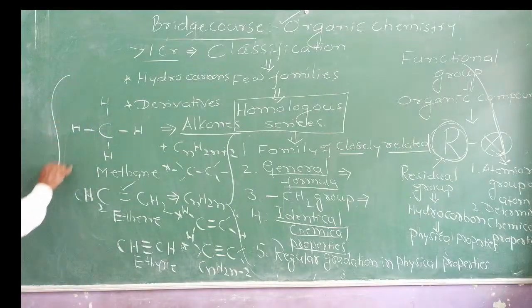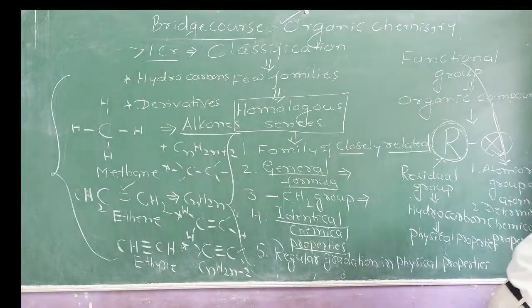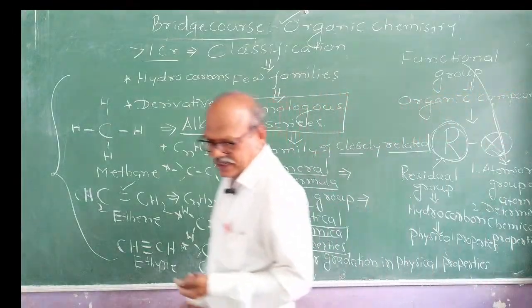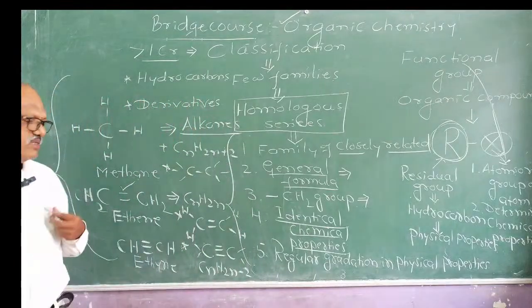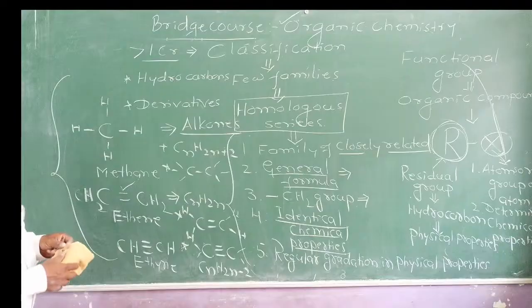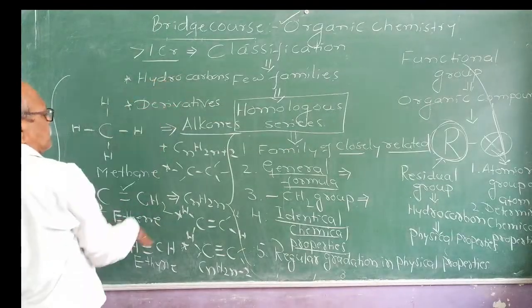These three families are the original hydrocarbons: alkanes, alkenes and alkynes.